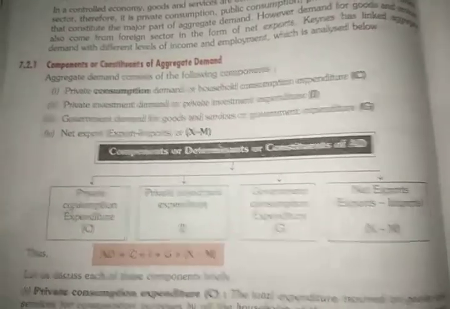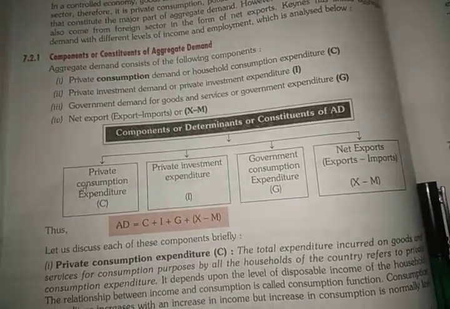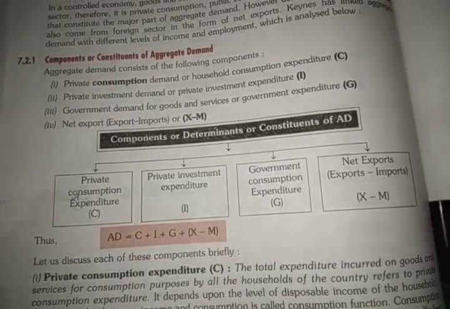Very good morning students. This is your class for economics, and in this class we are going to continue our chapter number 7 of unit number 3, that is aggregate demand, aggregate supply and related concepts.